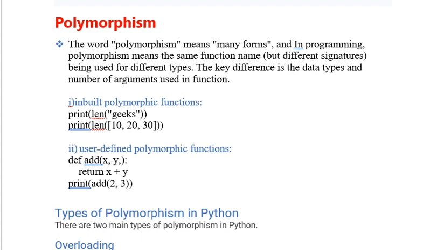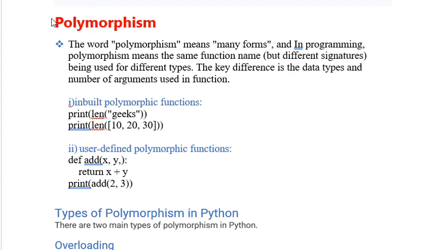This is not only in Python. We have it in Java and C++ also. But how we'll be using polymorphism in Python, let's understand. The concept is the same in all the languages, but the usage and the algorithm we use in a particular language will be different.